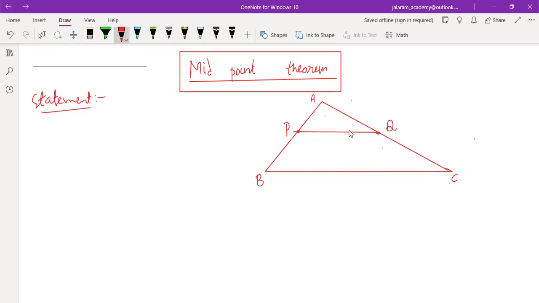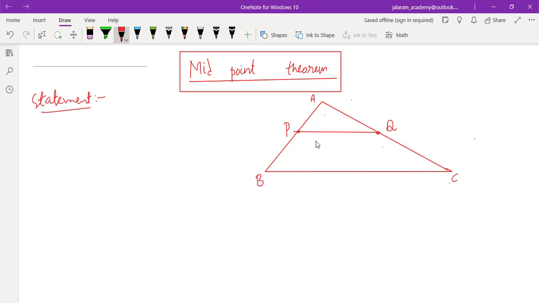Then it will be parallel to the third side. Third side is BC, whose midpoint is not given, and is equal to half of its length. Means PQ equals half of BC, PQ is parallel to BC. Is that clear to you?